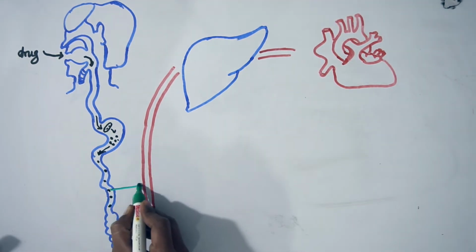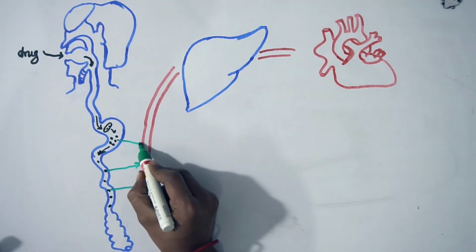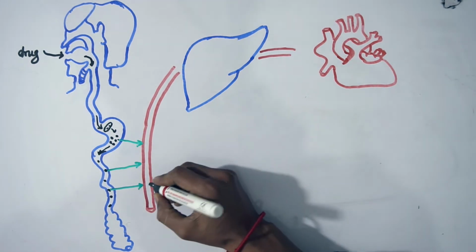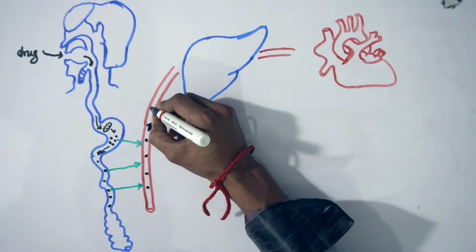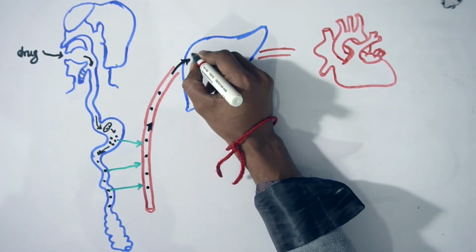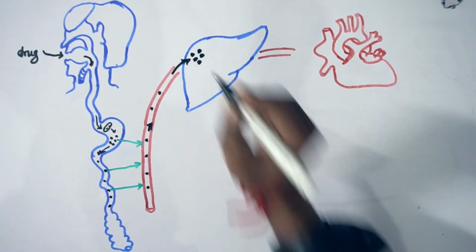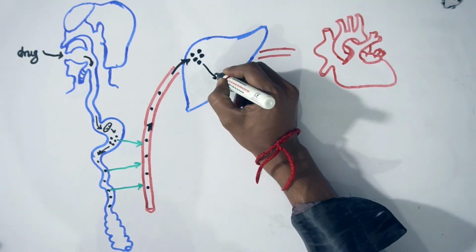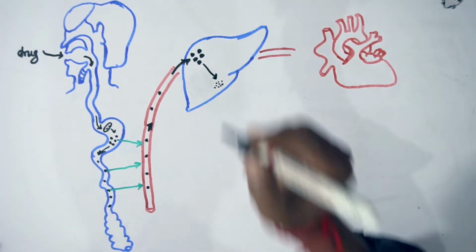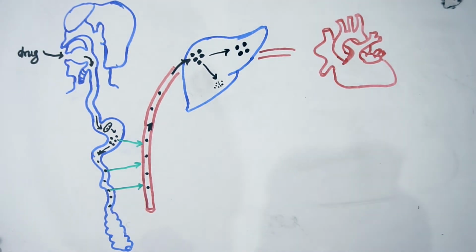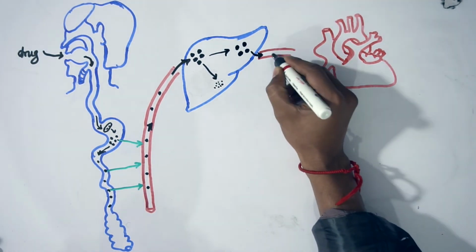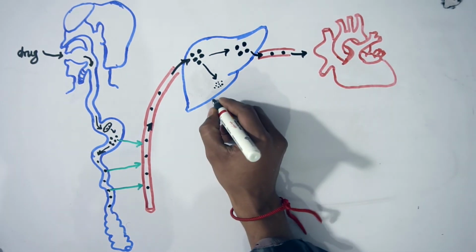This molecular form of the drug will be absorbed into the hepatic portal circulation from the small intestine as well as from the stomach, and the absorbed drug will travel to the liver. Once they reach the liver, a small quantity of drug will get destroyed and the rest of the drug will remain unchanged and travel to the heart, okay.